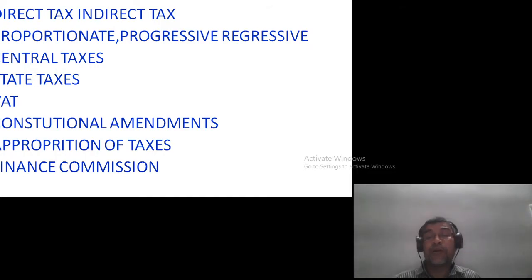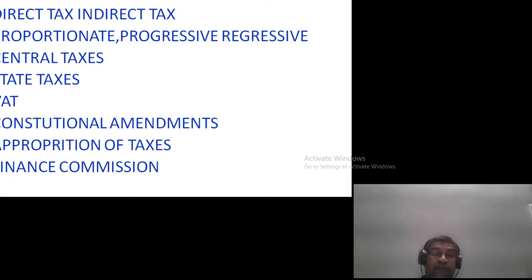So a poor person is left with less income, so he will become poorer. Whereas a rich person has to pay the same tax, even though he is not going to buy more matchboxes; he is buying only one matchbox. So he will be left with more income. So there is no discrimination between poor and rich in this taxation. That is why its impact is on the poor. The poor will be suffering. So that's a kind of regressive taxation system.